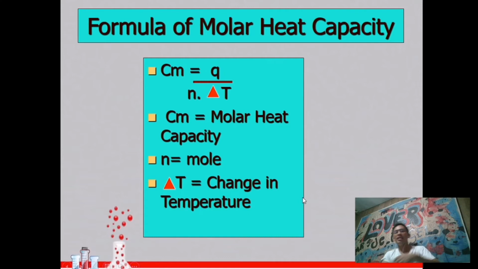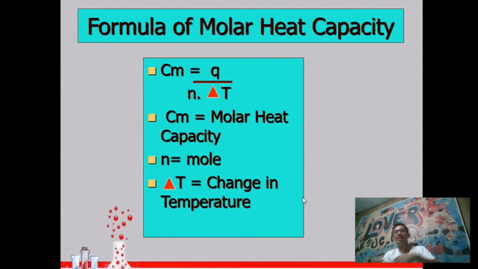We divide both sides by 4.5 joules per degree Celsius, then cancel, and what remains is 1000 joules divided by 4.5 joules is equal to 222.2 degrees Celsius. So that is the temperature change of the metal when we apply 1000 joules of heat.